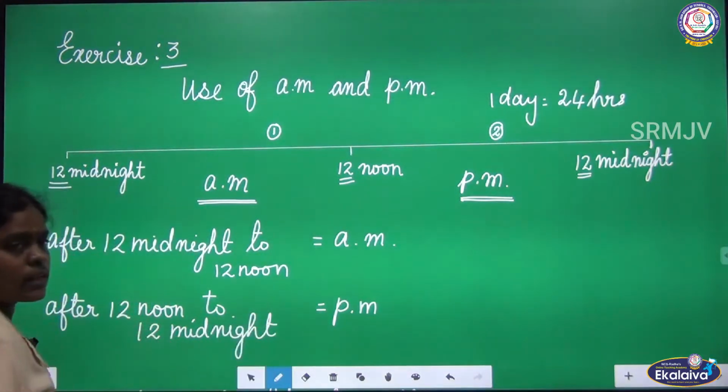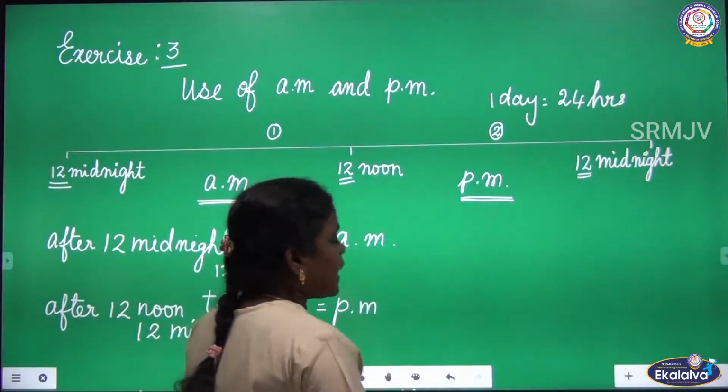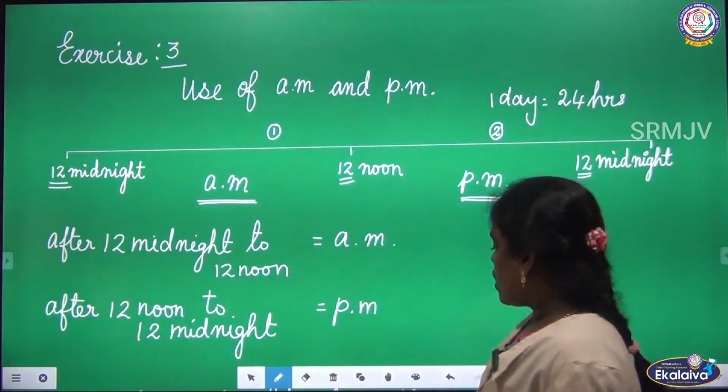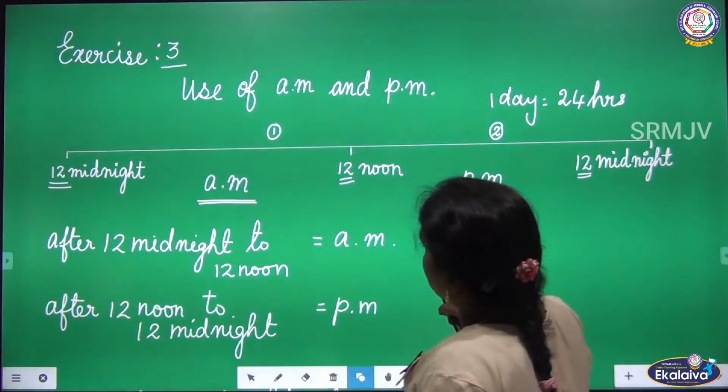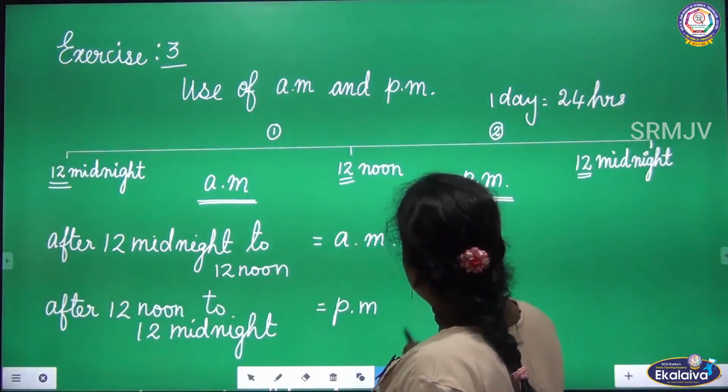So based on the time, we have to use AM and PM. Now let us use AM and PM in the given times.